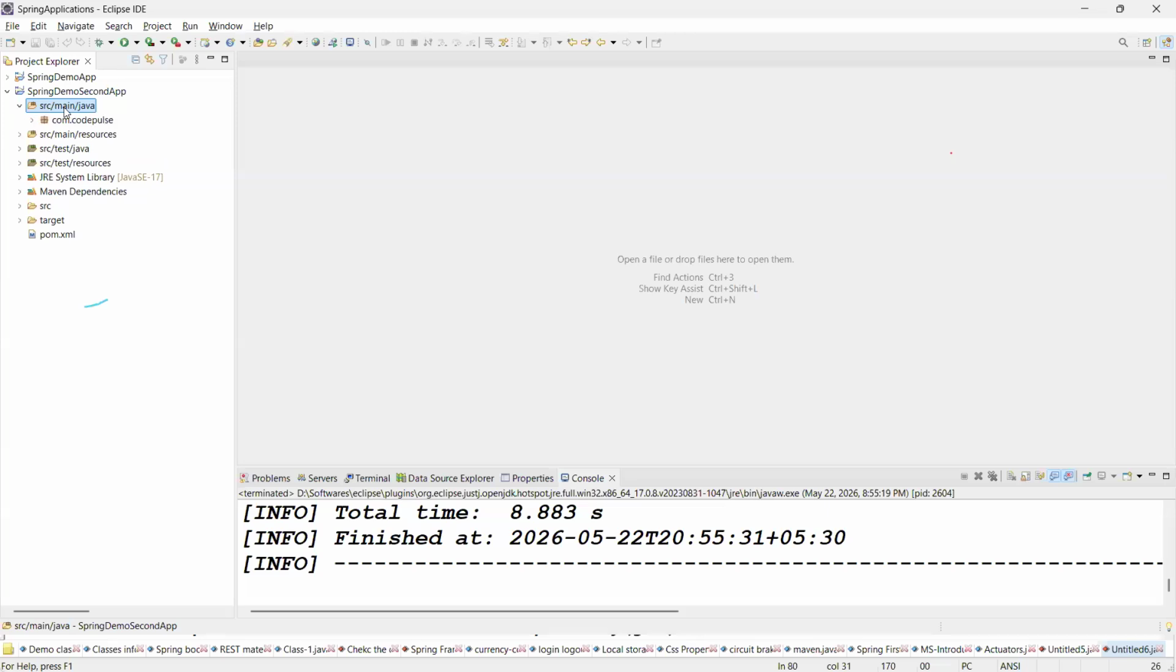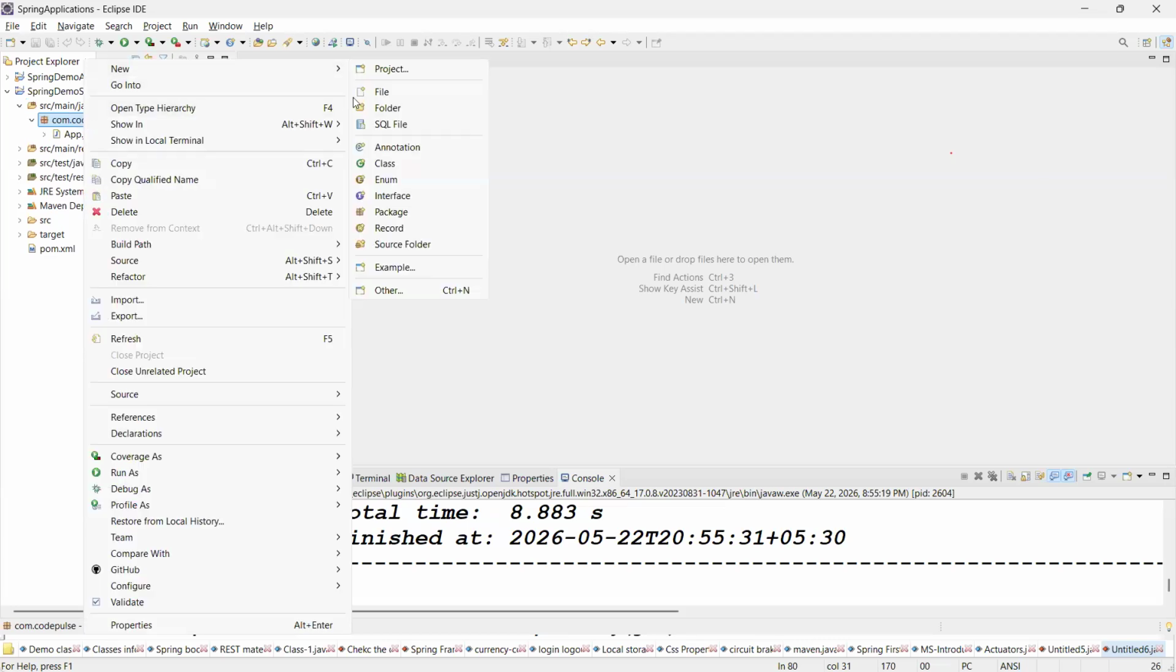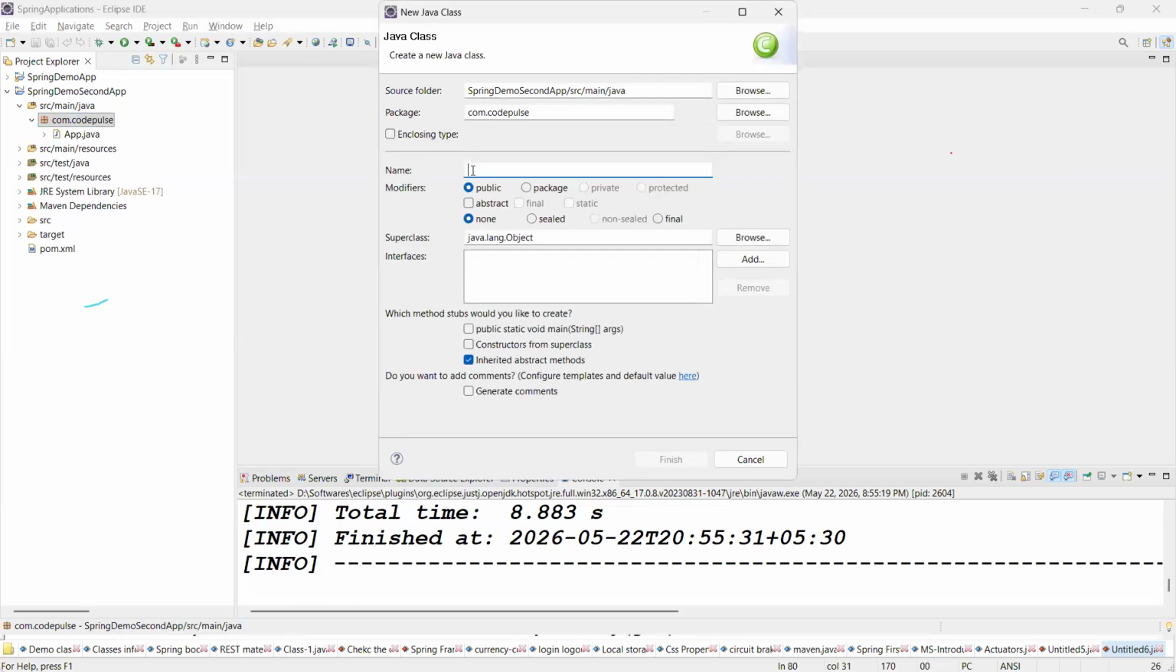The next one is the greeting class. Go for src/main/java, your package, and go for New, then Class. I'm creating the class now. What class name should we give? HelloWorld. Hello world.java file, right? Click on Finish.